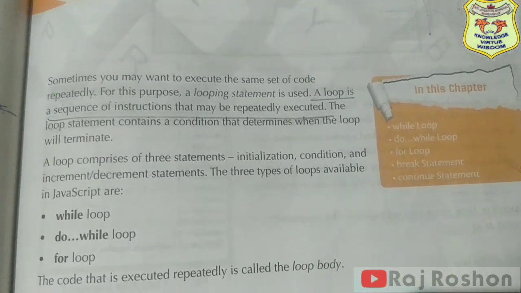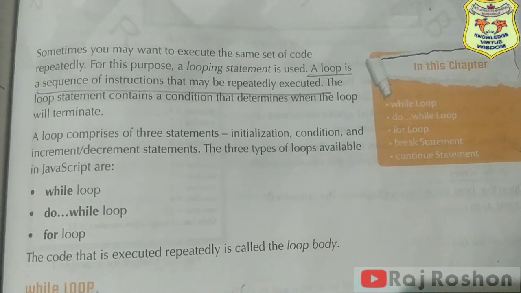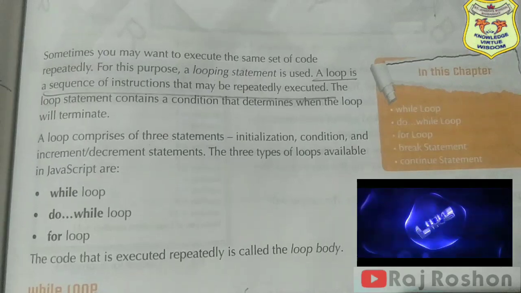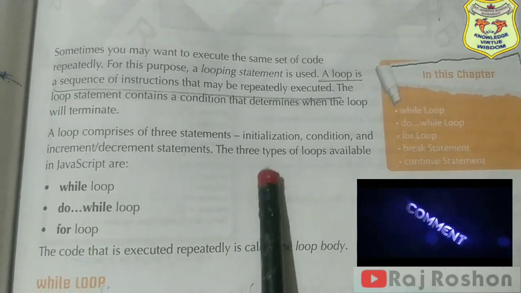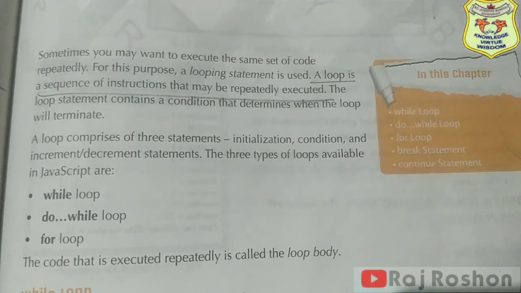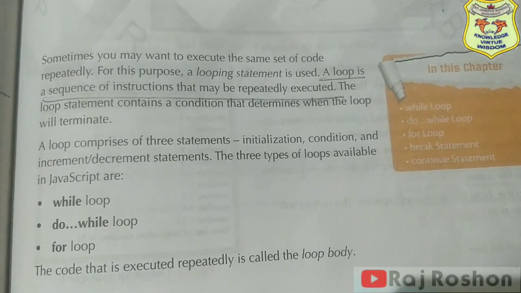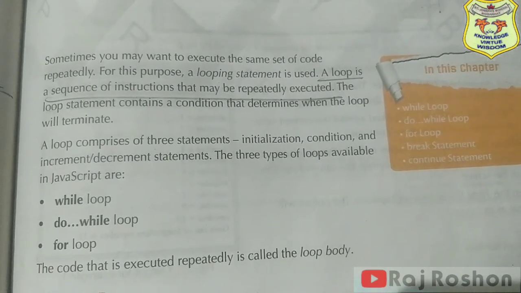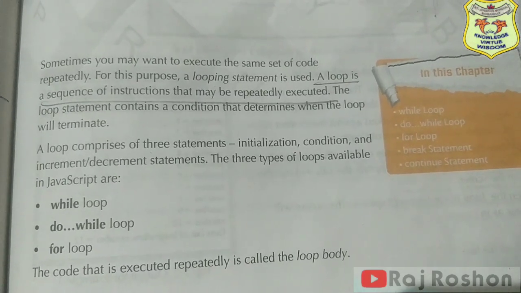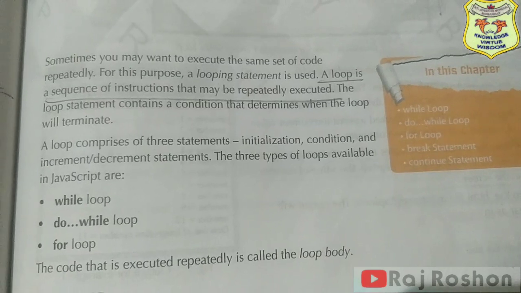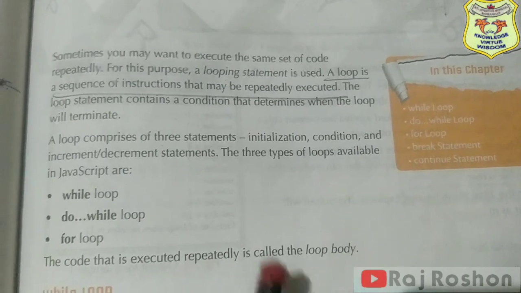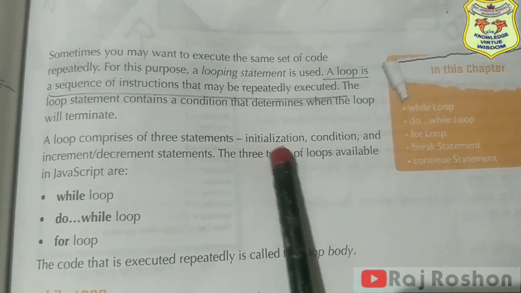A loop comprises of three statements: initialization, condition and increment decrement statement. So about this we will study. Initialization means at the beginning, when we start the loop, we have to initialize. Suppose we are using variable a, we have to give the value of a in the code. So what will be the value of a? Suppose a is equal to 1, so that first part only we have to initialize.